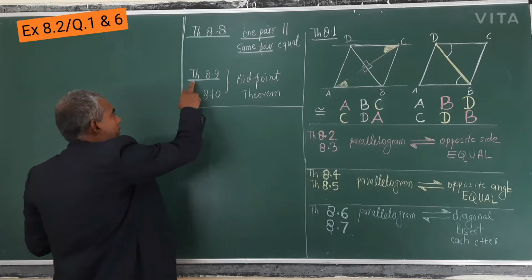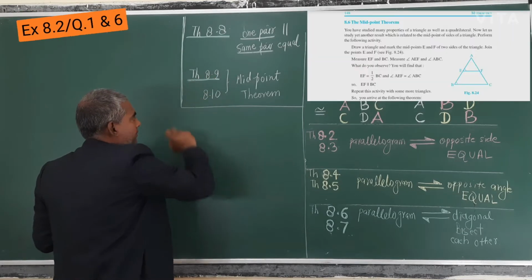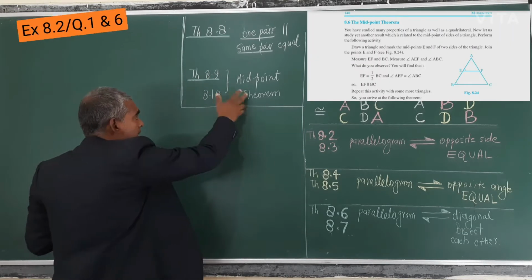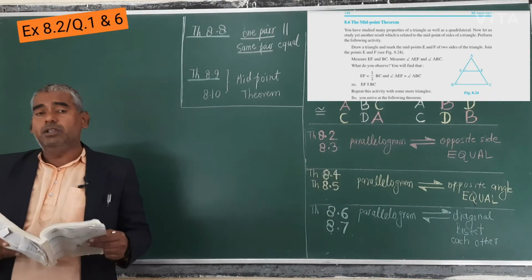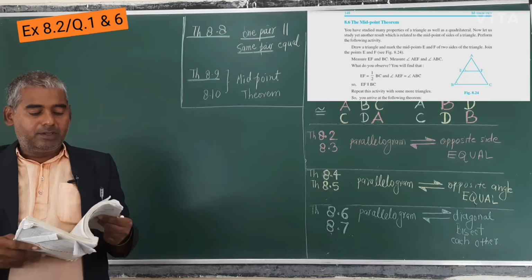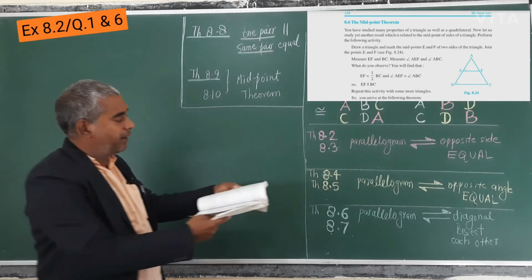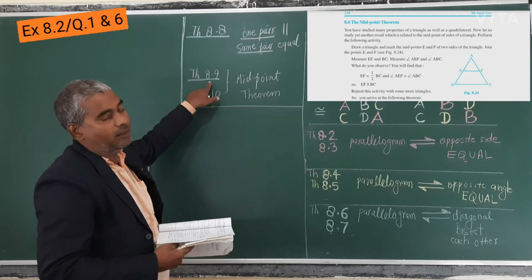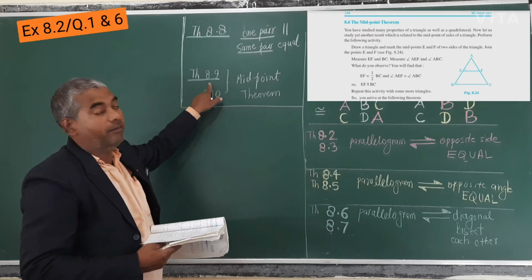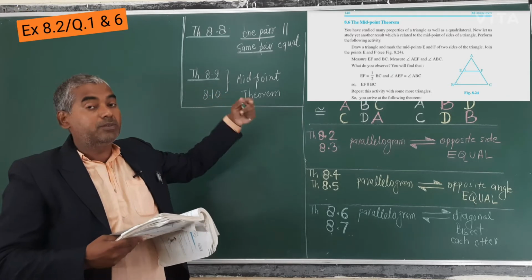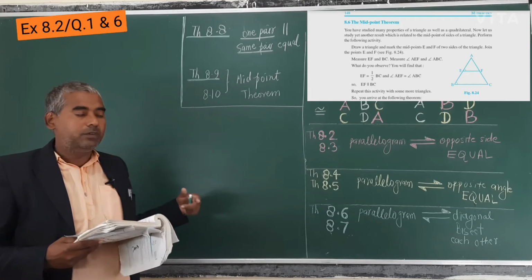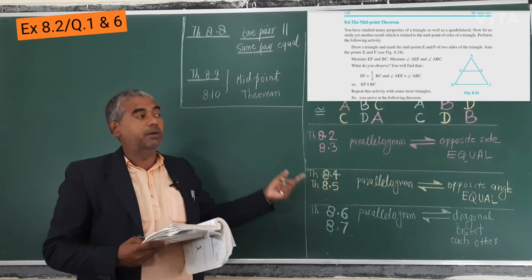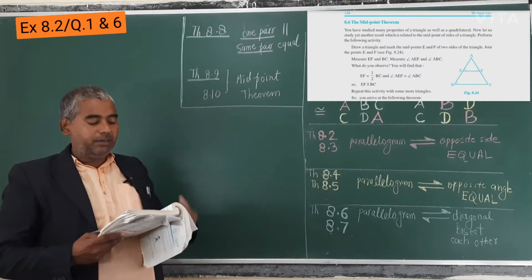After that, theorems 8.9, 8.10, this is called the midpoint theorem. Midpoint theorem is a theorem about the triangle. They were talking about parallelogram, and now come to the triangle. Why? Because the questions are different now. With the help of triangle, we can prove some properties of parallelogram, some properties of quadrilateral. So that's why it is given.